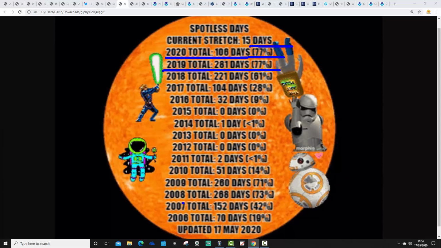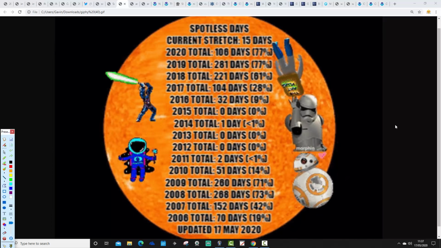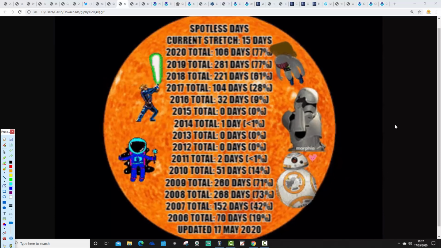The last solar minimum for a calendar year was 2008 and 2009. Those 2 years, again, were very, very deep solar minimum for solar cycle 23-24. Those 2 years had 73% of the year without sunspots in 2008 and 71% of the year without sunspots for 2009. So the solar minimum we've had for 2019 and now in 2020 is actually deeper than the previous solar minimum.